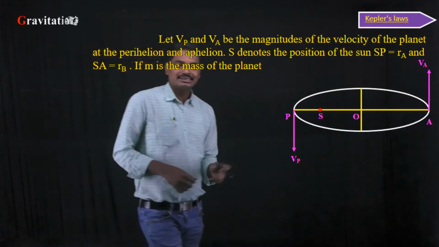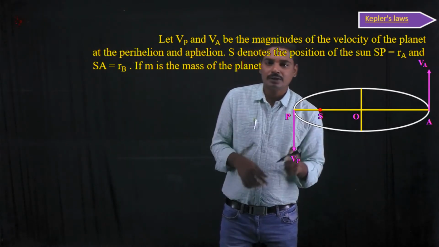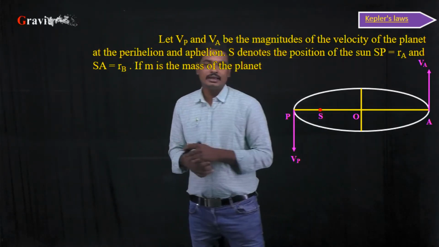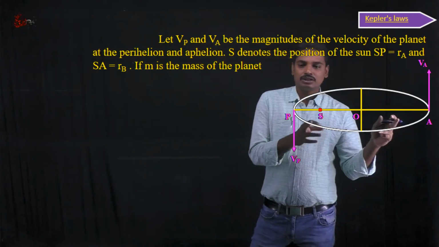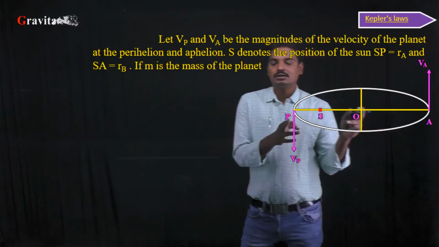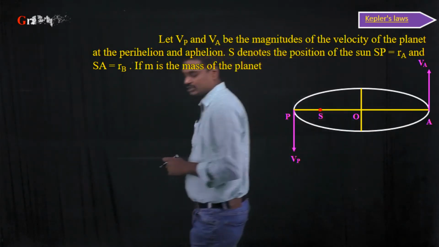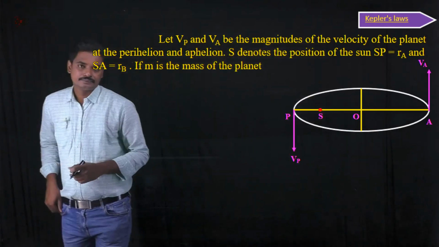So SP is the closest approach, let it be equal to Rp, and SA is the farthest distance, that is apogee, which is given as Ra, and M is the mass of the planet.